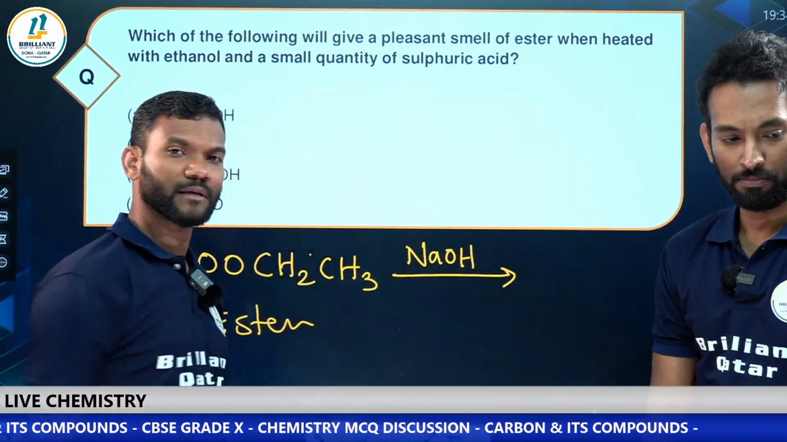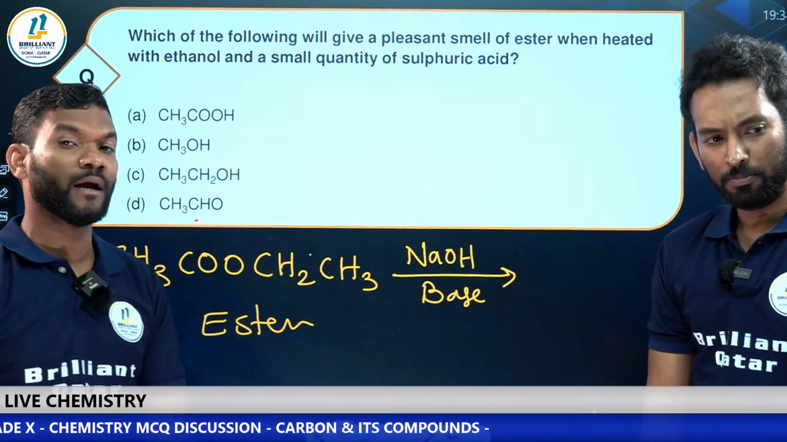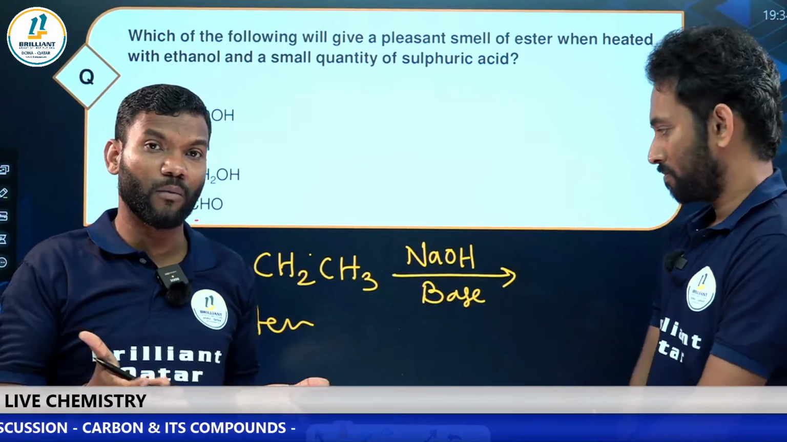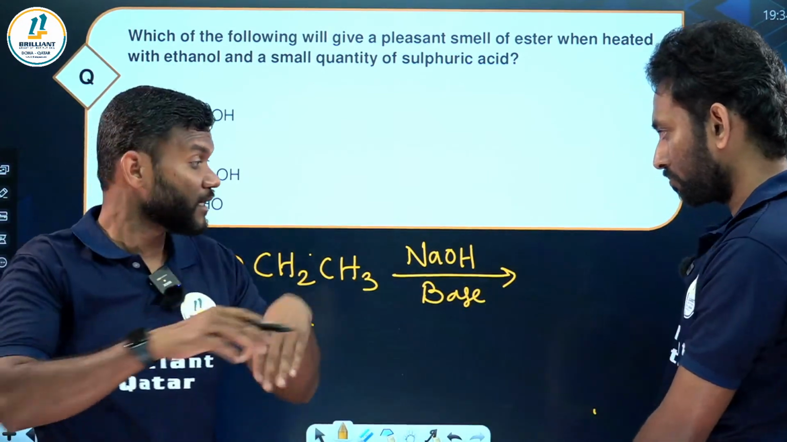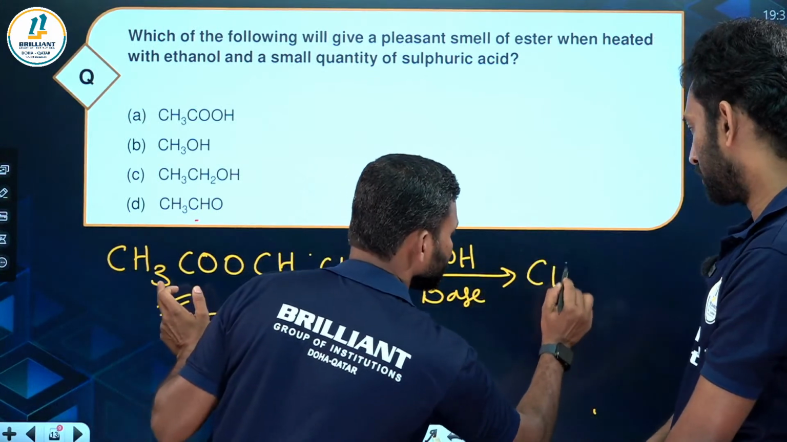NaOH. NaOH is a base, right? So we use a base here. Normally, what will happen in this case? They will just break down the compound. The ester is produced from alcohol and acid, and it will again break down into those, right? So what will form?